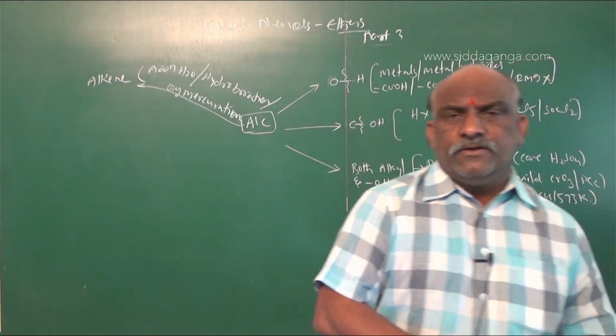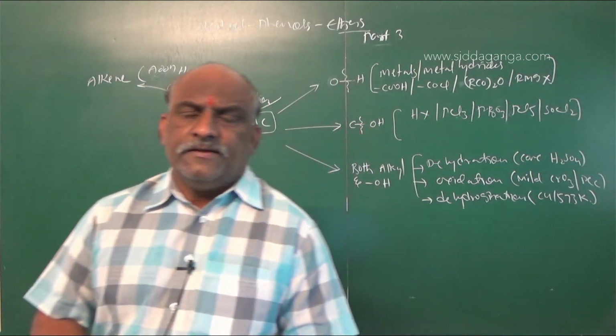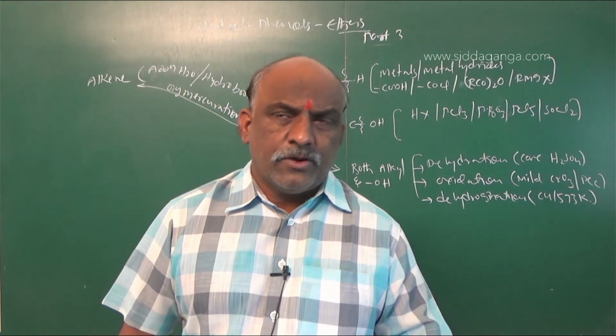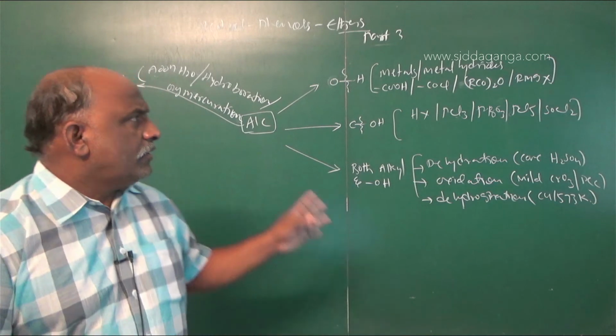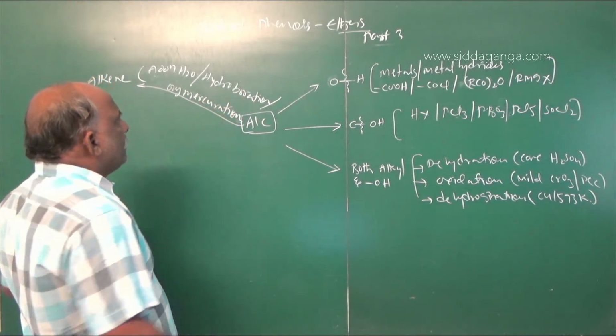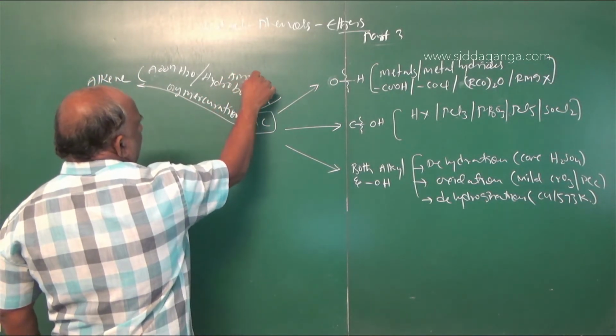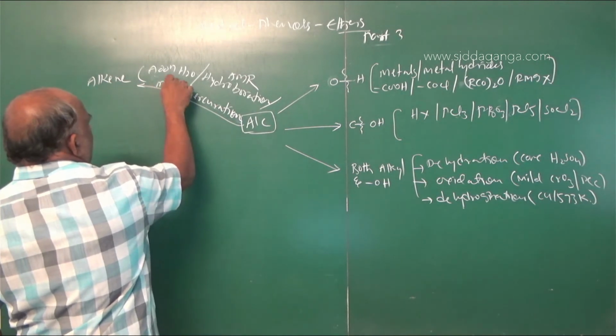Oxymercuration, demercuration gives rise to alcohols. Alkene addition of water gives rise to alcohols according to Markovnikov rule. And alkene hydroboration gives anti-Markovnikov rule product, and this is the Markovnikov rule product.